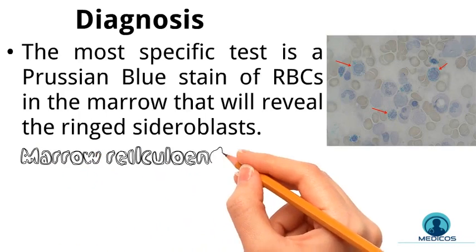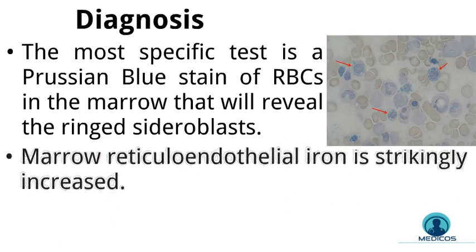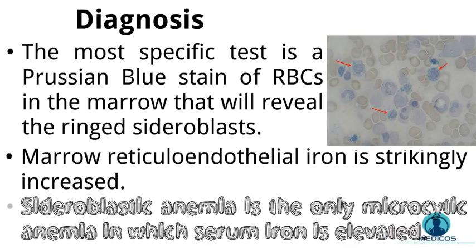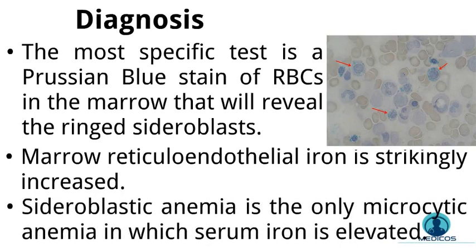And marrow reticuloendothelial iron or stored iron is also increased since the iron is not used. And it's important to remember that sideroblastic anemia is the only microcytic anemia in which serum iron is elevated. As we discussed in the previous video, in other types of microcytic anemia, serum iron is low.